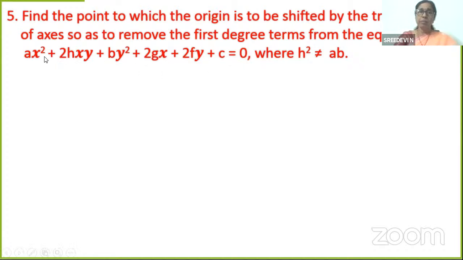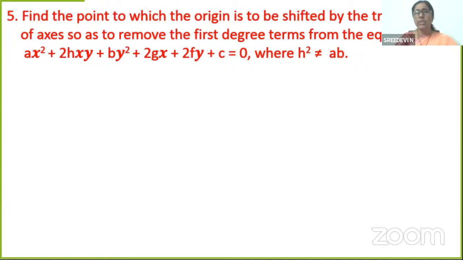Now this equation represents a combined equation. What is the condition? h square is not equal to ab. This equation in the general form also represents a circle where this h becomes 0. That means the xy term is missing. It becomes 0, it gets eliminated, and a is equal to b. That means the coefficient of x square is the same as the coefficient of y square. a is equal to b and h is equal to 0. If h is equal to 0 and a is equal to b, this equation is going to represent a circle.